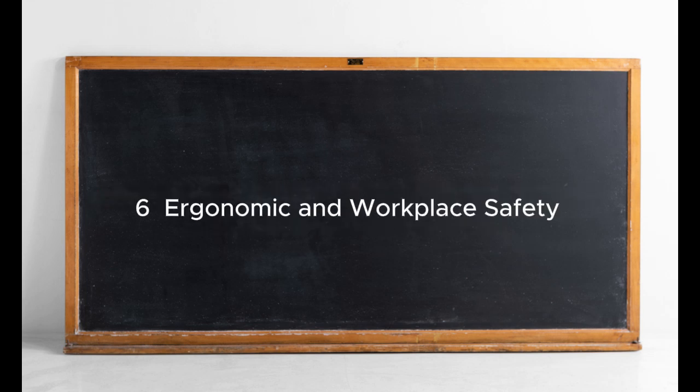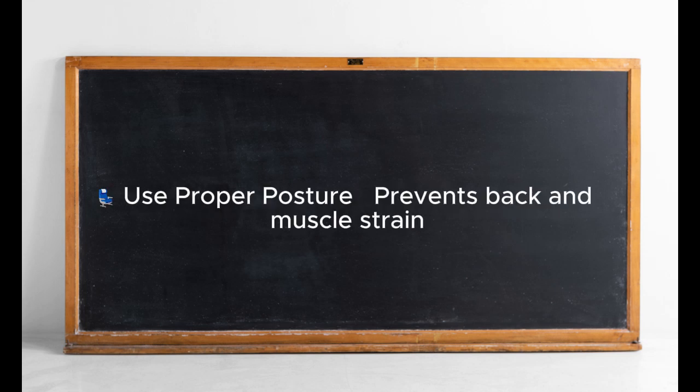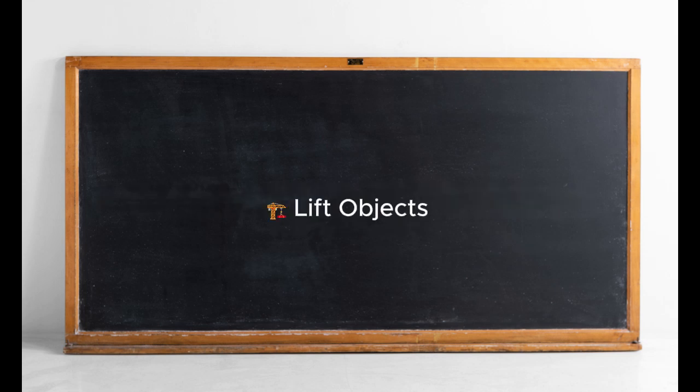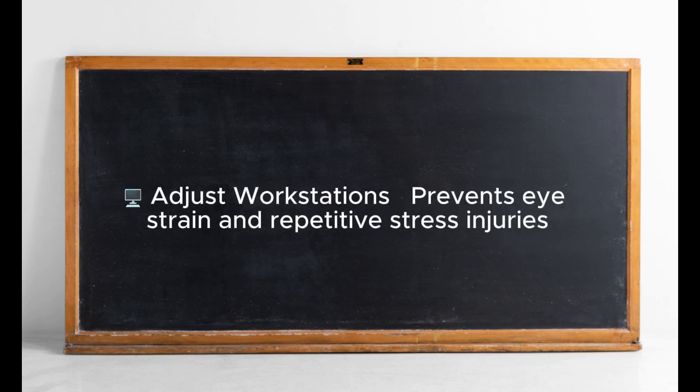6. Ergonomic and workplace safety. Use proper posture. Prevents back and muscle strain. Lift objects correctly. Bend your knees, not your back. Adjust workstations. Prevents eye strain and repetitive stress injuries.